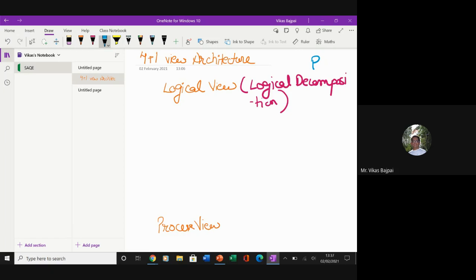That means if I have one string, let's say software, the output should be S o F t W a R e. That's how this product should work: the input is this, and I get this as the output.